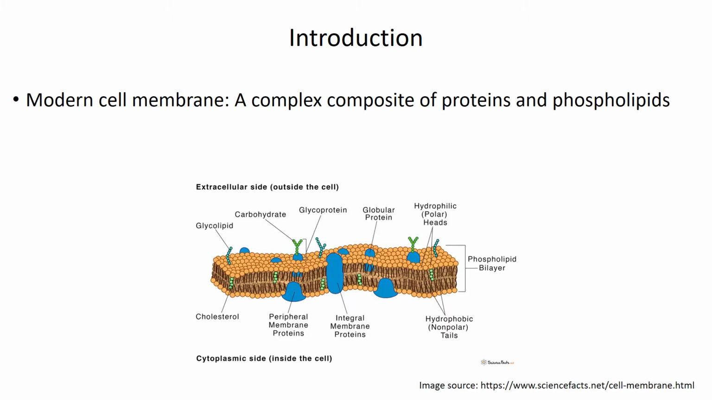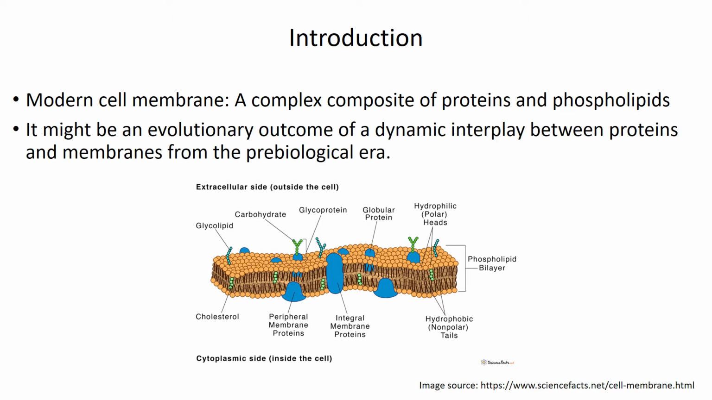Modern cell membrane is a complex structure that primarily contains proteins and lipids. This complexity might have been an evolutionary outcome of a dynamic interplay between proteins and lipids, or membranes so to speak, right from the beginning of life.